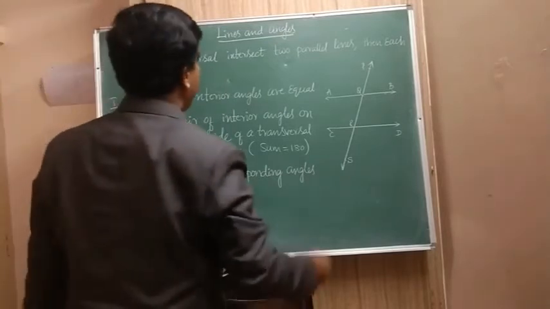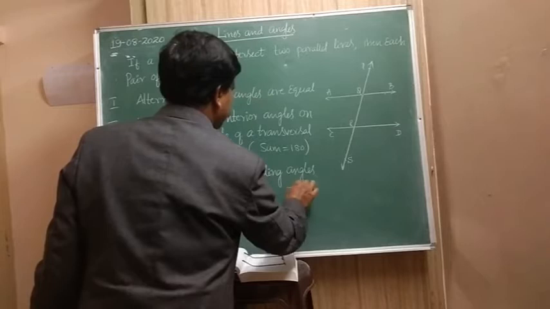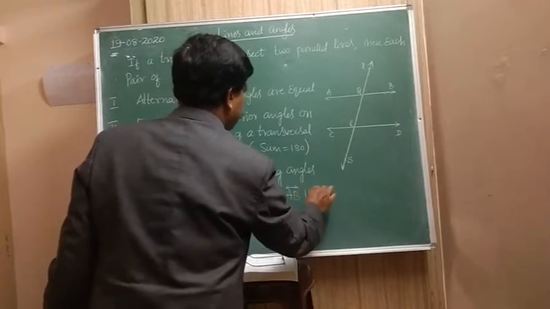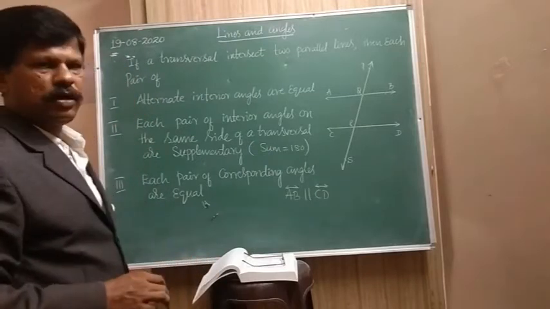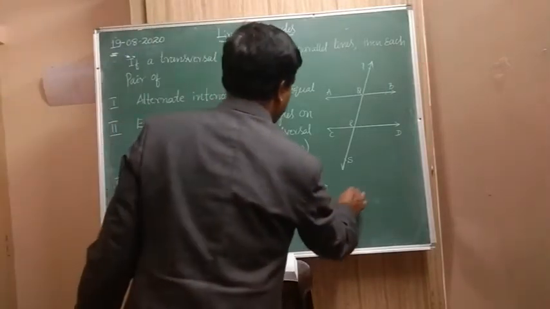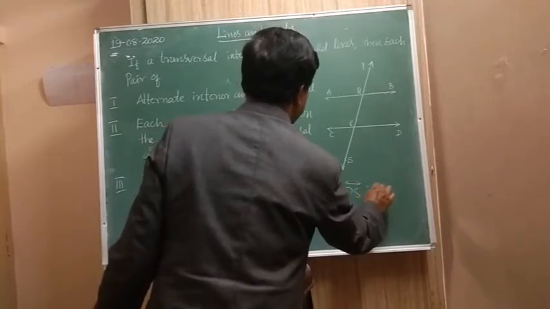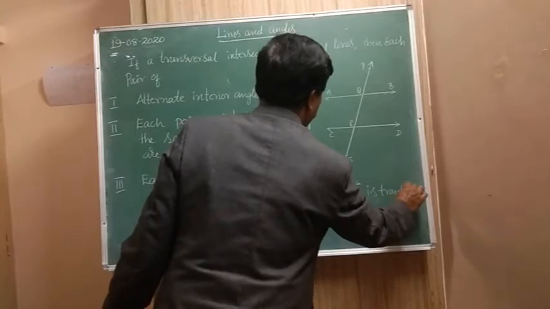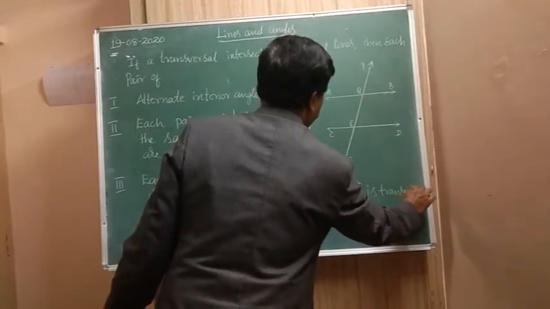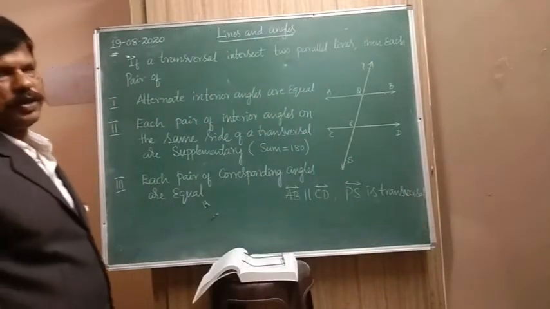Now here, AB is parallel to CD, comma, the straight line PS is a transversal.